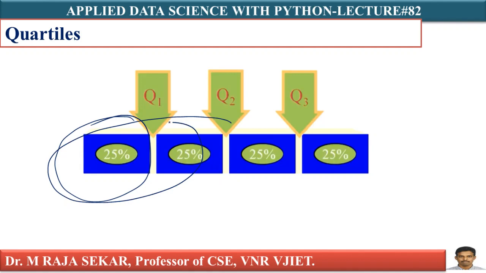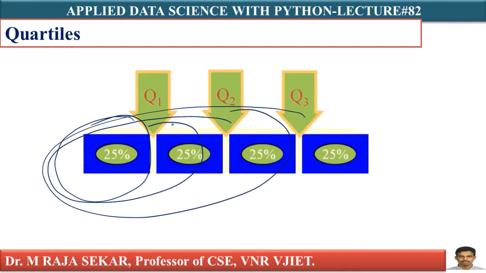This is my Q2, and Q3 is 75% of the data set, isn't it? In similar manner, you can understand. Yes, Q3 is that one. Quartile is used to divide the whole data set into 4 groups: first 25, second 25, third 25, last 25, isn't it?